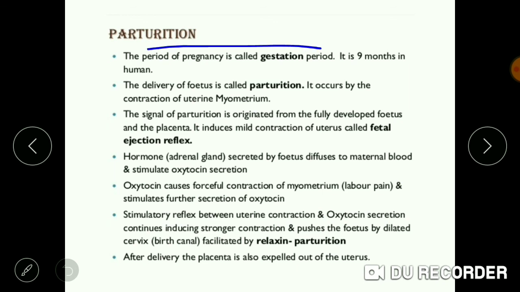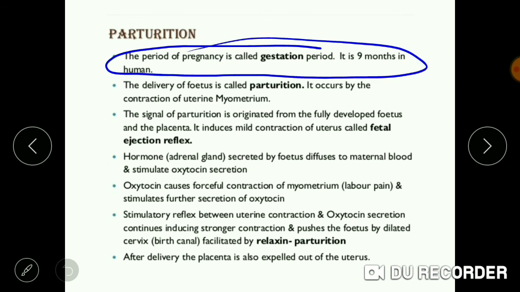During the period of pregnancy, these complete 9 months in which the development of the embryo has taken place is known as the gestation period. Once the embryo is developed after 9 months, the delivery of the fetus takes place. This process is known as parturition, and it occurs by the contraction of the myometrium lining of the uterus.